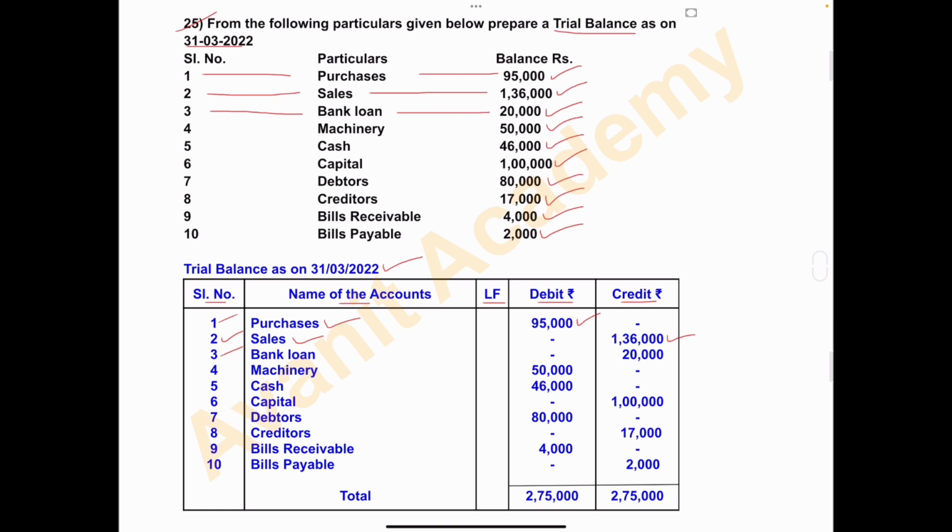Name of the account, bank loan, debit column nil, and credit column 20,000. Fourth one, machinery rupees 50,000. Machinery is a fixed asset. So debit column write 50,000 and credit column nil.